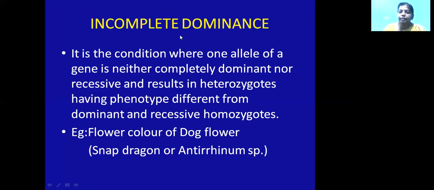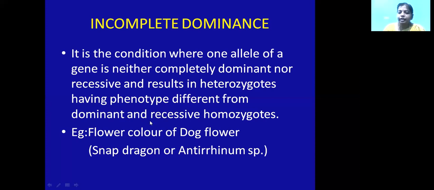What do we mean by incomplete dominance? Dominance means that in the F1 generation, the allele will express its character. But incomplete dominance means some other character is expressed instead of the dominant allele. So the dominant allele is not expressed in the F1 generation; some other character is expressed. That we'll see. It is a condition where one allele of the gene is neither completely dominant nor completely recessive. So in the F1 generation, the zygotes which are formed will be different from the parent.